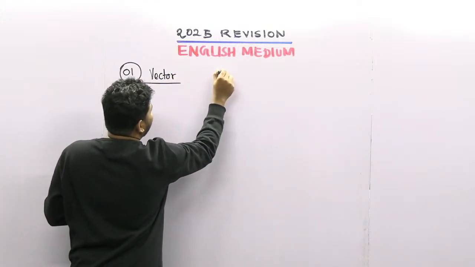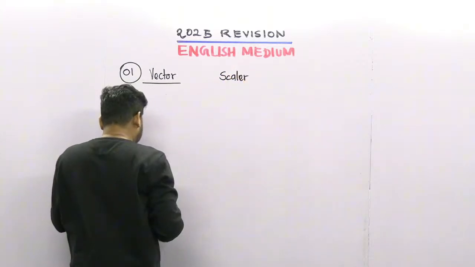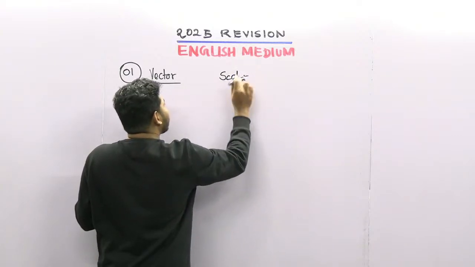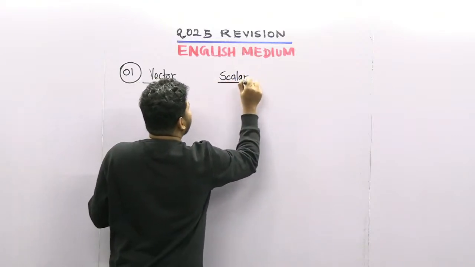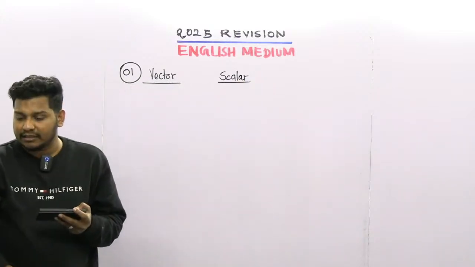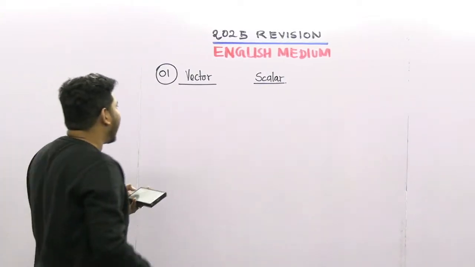Second one is scalar quantities. Let's divide the given answers into scalars and vectors, right?